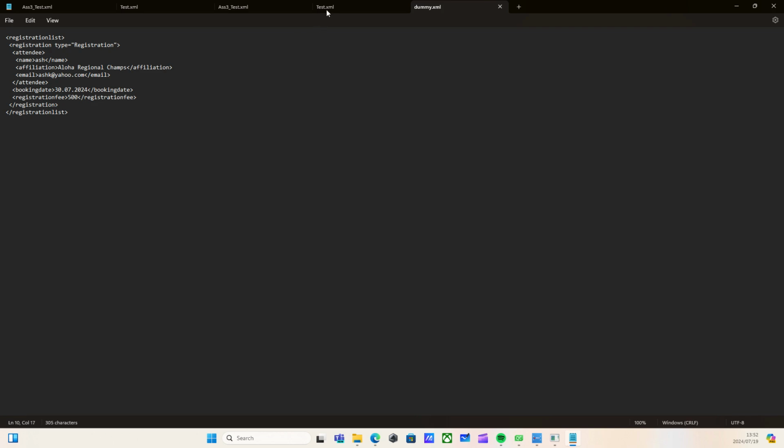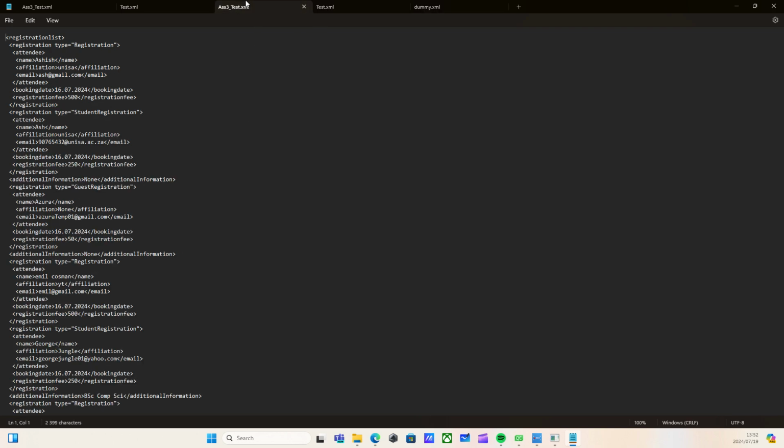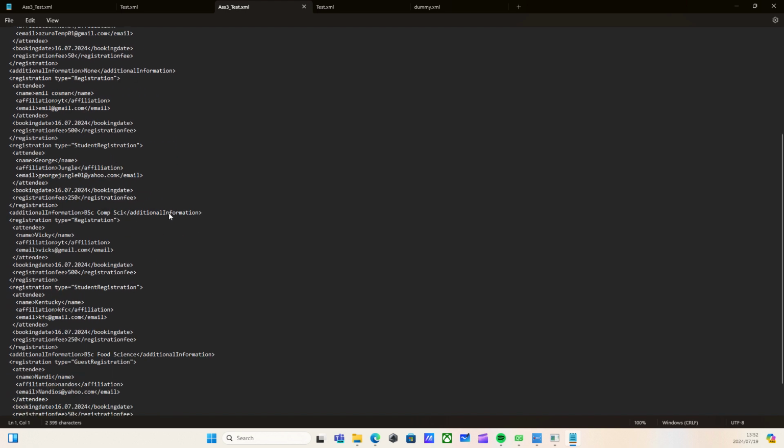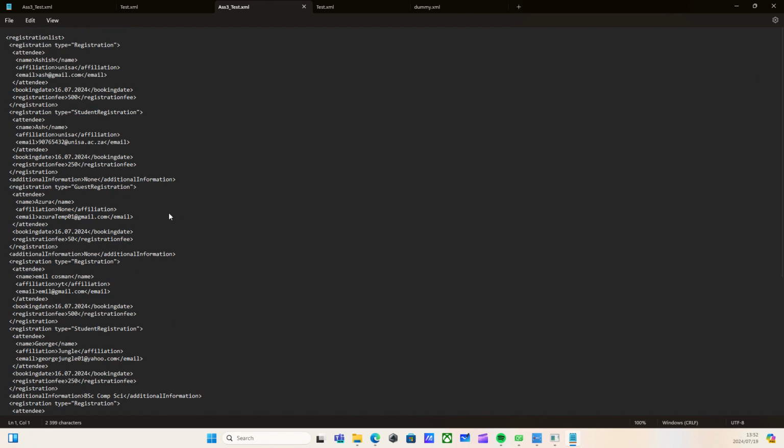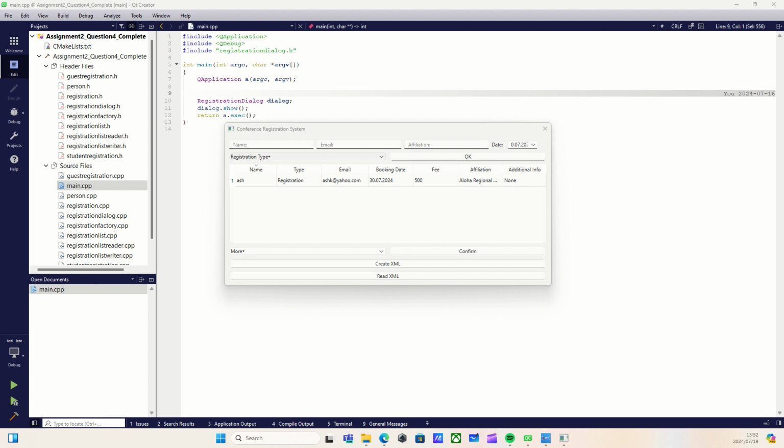If we go back to other files, we see that there's a lot more data in these files because there's a lot more registrations. And this is a way of how we can store data and essentially retrieve it later if we ever need to, acting like a pseudo database.